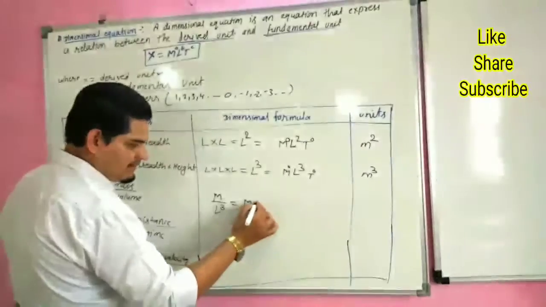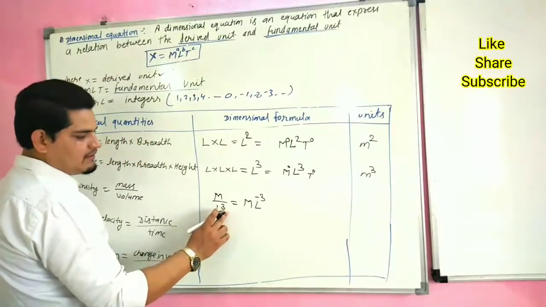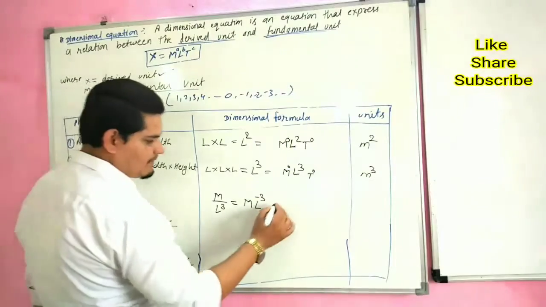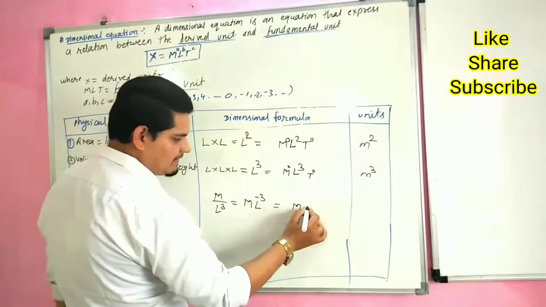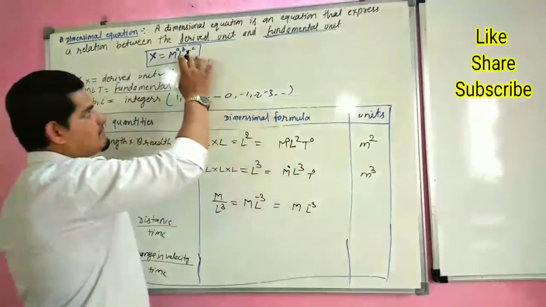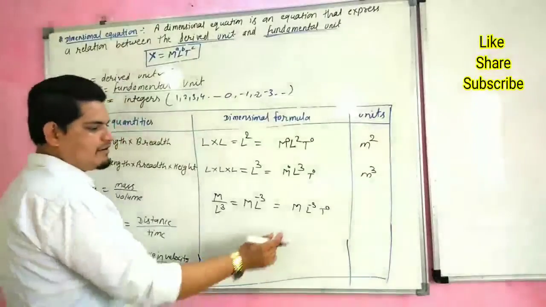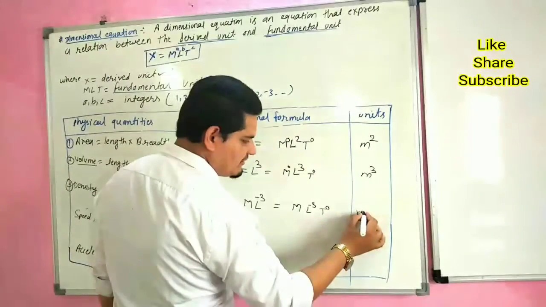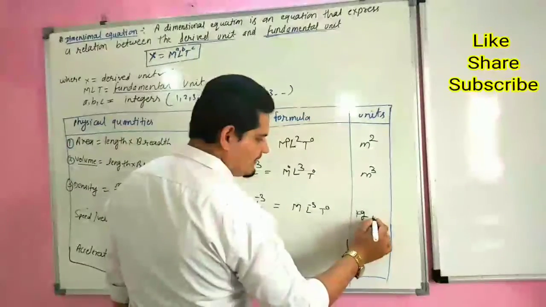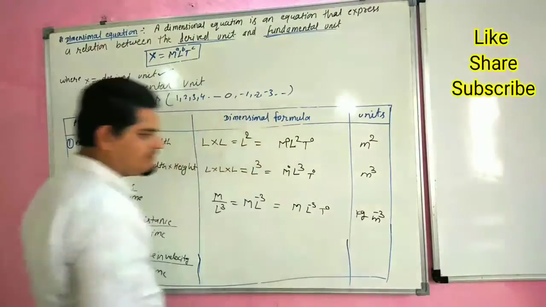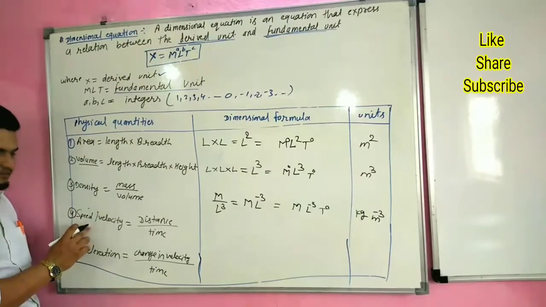So M L to the power minus 3, that is M to the power 1, L to the power minus 3. But T is absent, so we have to write T to the power 0. Its SI unit: M is measured in terms of kg and L is measured in terms of meter, so kg per meter cube.